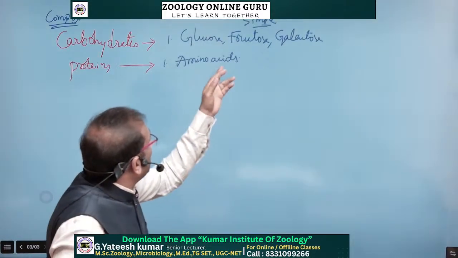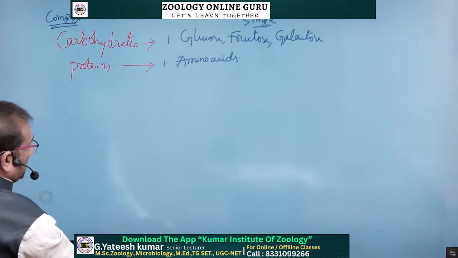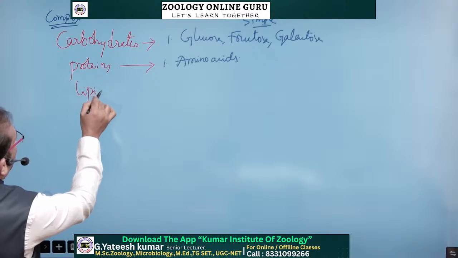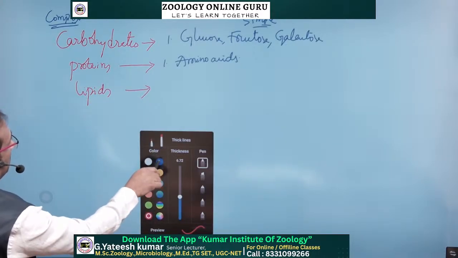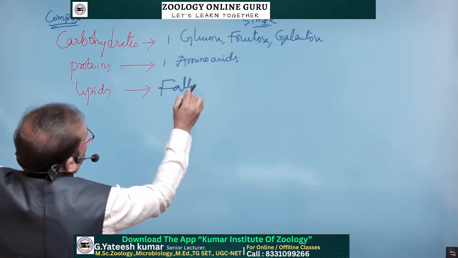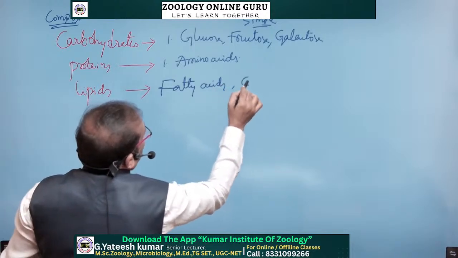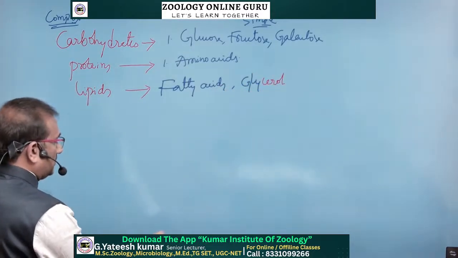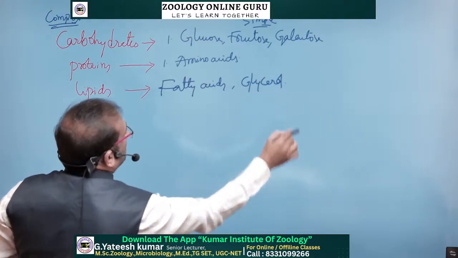So ultimately the digestion of proteins produces amino acids, and lastly the digestion of lipids produces fatty acids and glycerol.